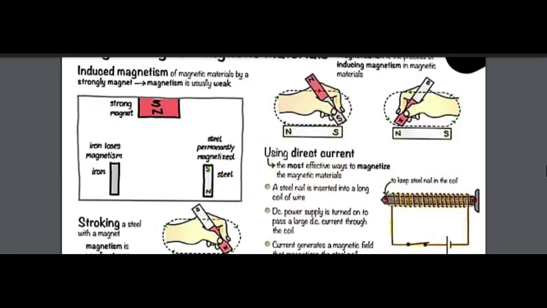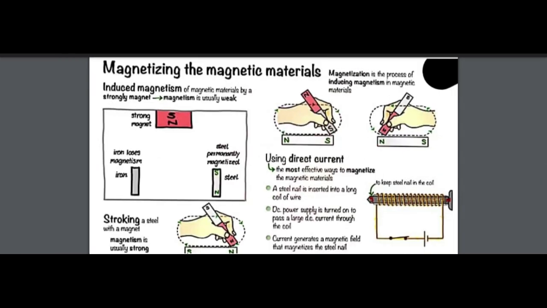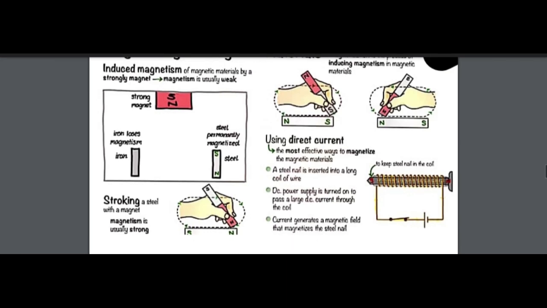Okay, these are the basic steps in which we can magnetize a metal that is non-magnetized. So let's use the direct method. Stroking is stroking a steel with a magnet. Magnetism is usually strong. For example, you have a magnet that is demagnetized.